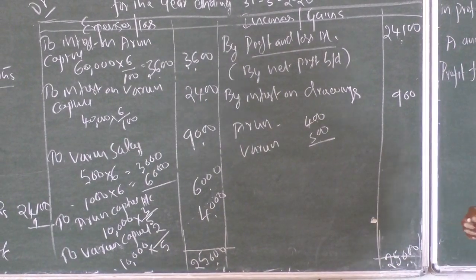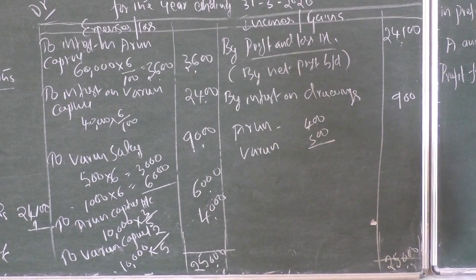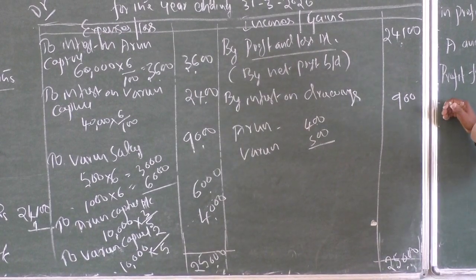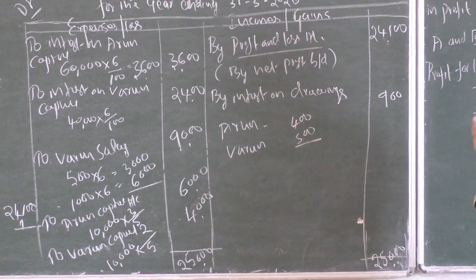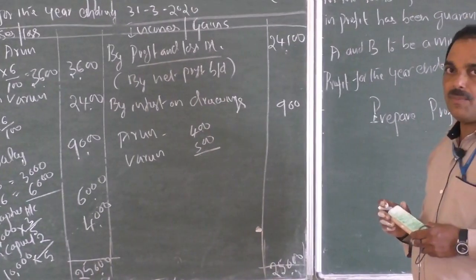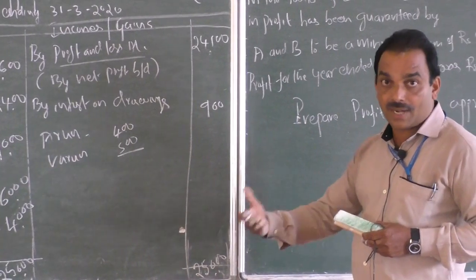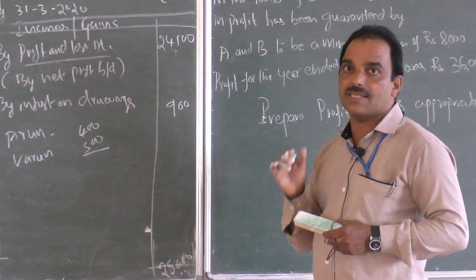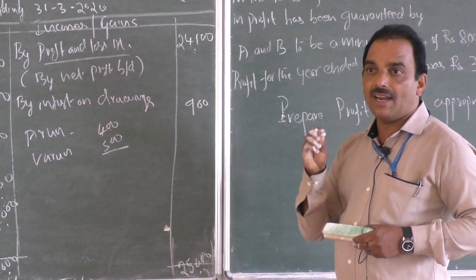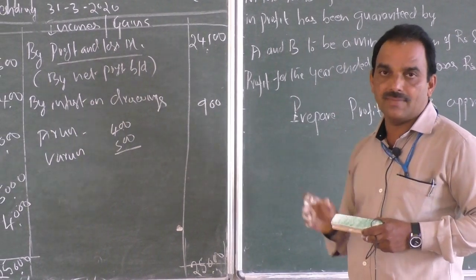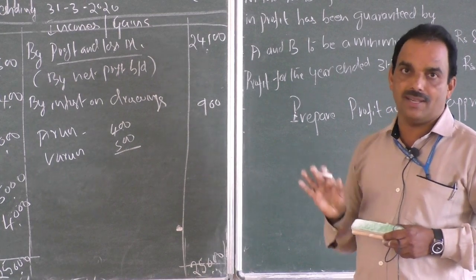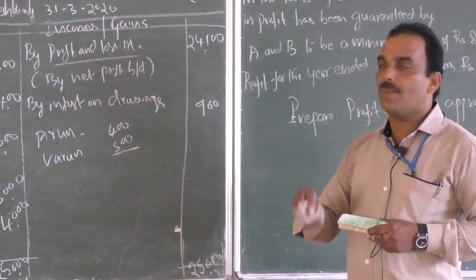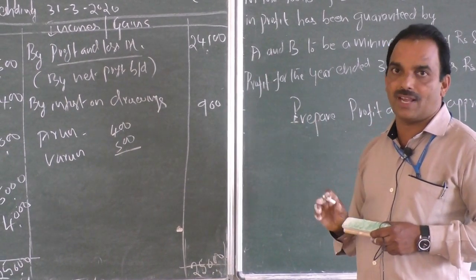Okay, and next topic. While preparing the profit and loss appropriation account, there may be another condition, one more condition which is included in your syllabus, that is guarantee of profit to a partner. The topic is guarantee of profit to a partner, and thereby preparation of profit and loss appropriation account.